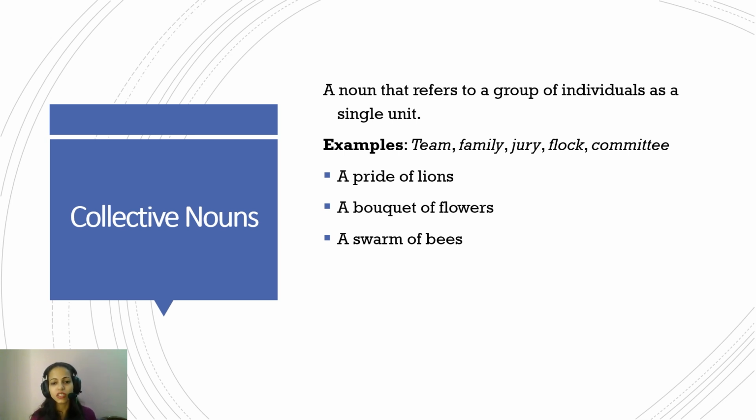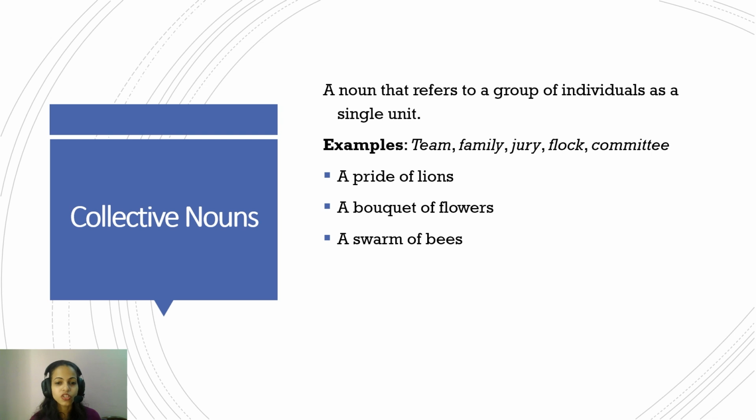Family. A family has mother, father, sister, daughter. So it's a group. The word family encapsulates a group of individuals. Similarly, jury. Jury encapsulates a group of individuals who sit and pass a judgment. A flock, again, it's a group. Committee, again, it's a group of individuals who'll sit and work on some topic and come up with some report, which I don't know, government will follow or not follow, will go in the dusty offices or whatever. That's not the subject, but still.